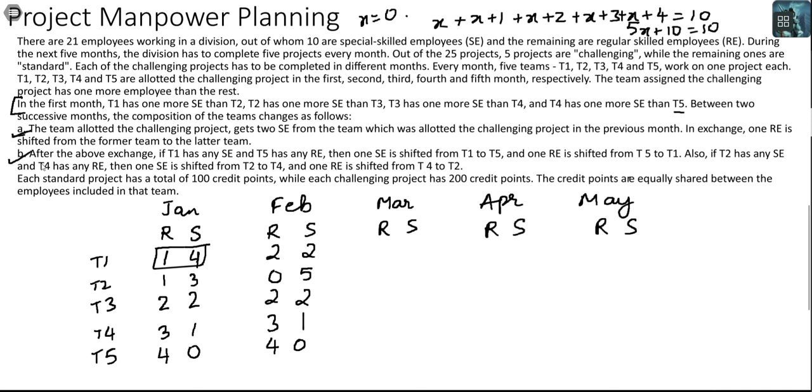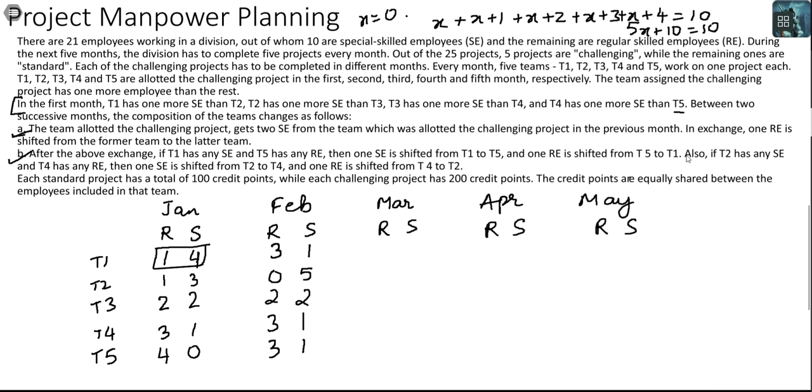Let's look at condition B. After the exchange, if T1 has any SE, it does, and T5 has any RE, yes it does, then one SE is shifted from T1 to T5, and one RE is shifted from T5 to T1. So one goes up, one comes down, and the numbers here will change. I had 2 and 2, so this will turn to 3 and 1, this will turn to 3 and 1, fine.